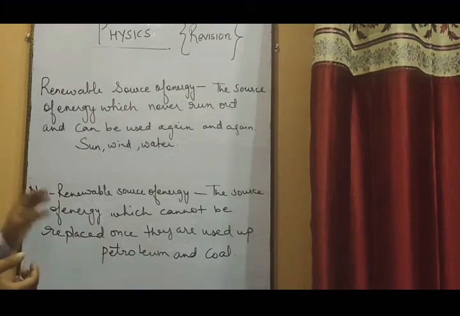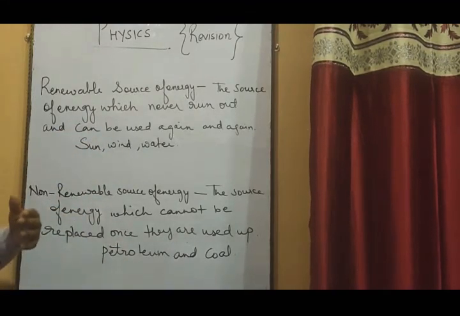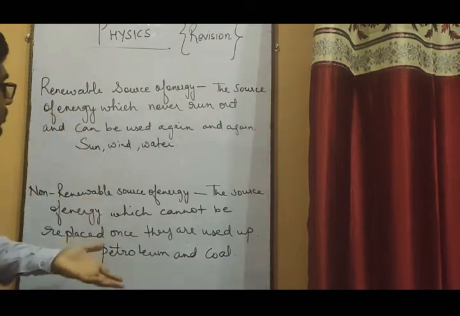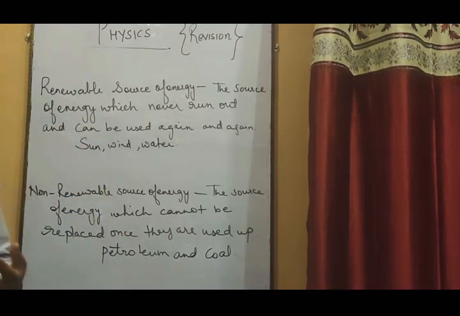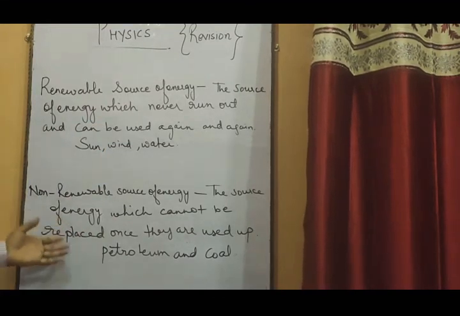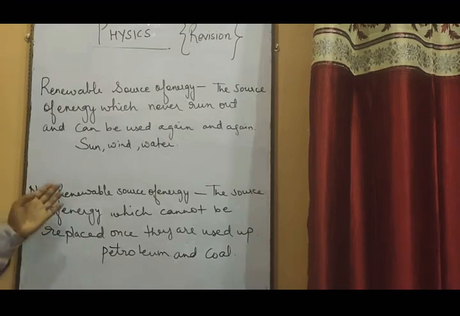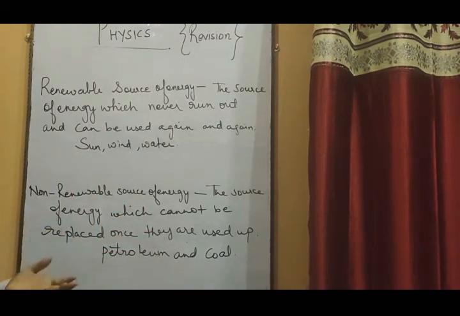So we should not depend more upon non-renewable sources of energy. Slowly and slowly scientists are working hard and moving towards renewable sources of energy, which will be very cheap for us and also non-polluting. But non-renewable sources of energy, like fossil fuels on Earth, are polluting sources also.